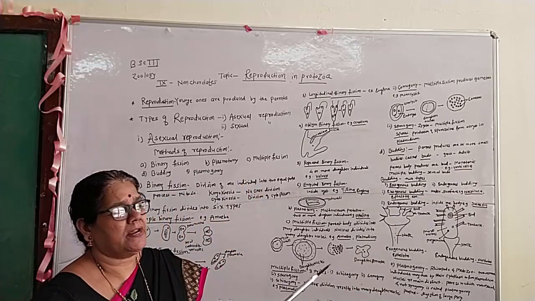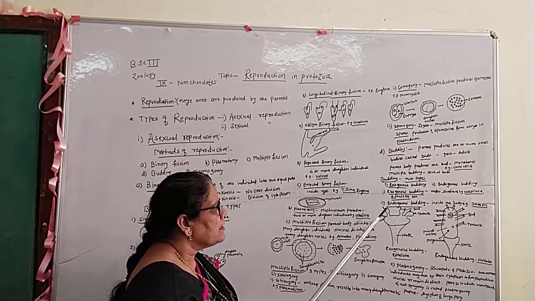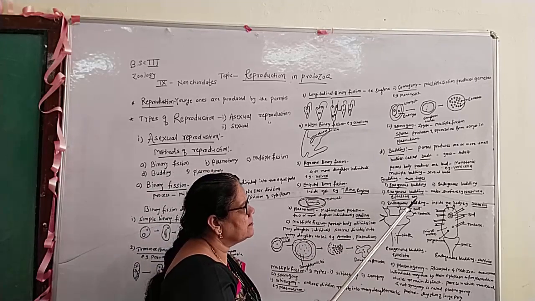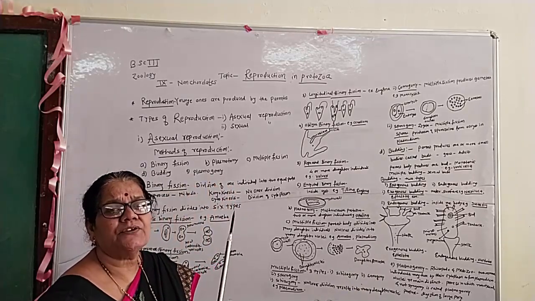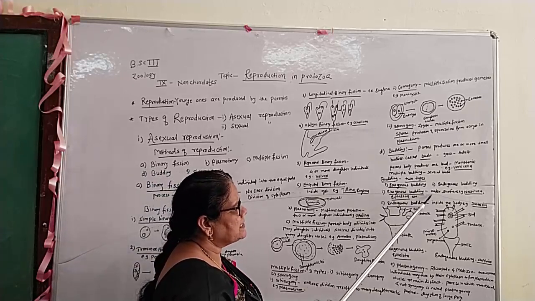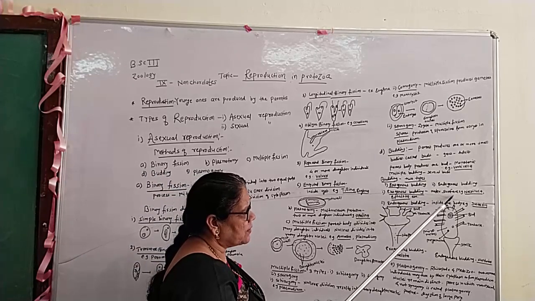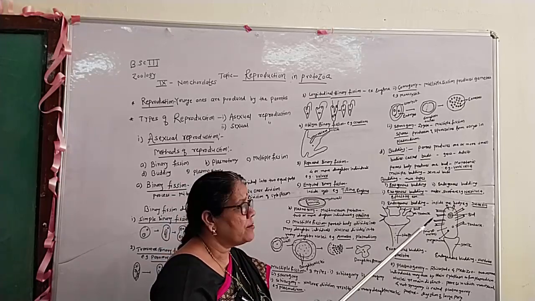What is the difference between them? Exogenous budding is the process in which the buds are present on the outer surface.